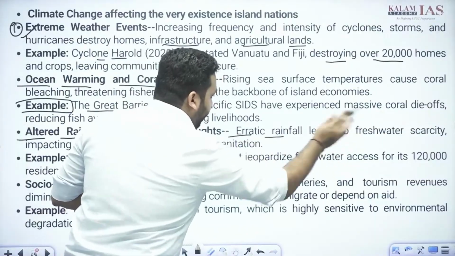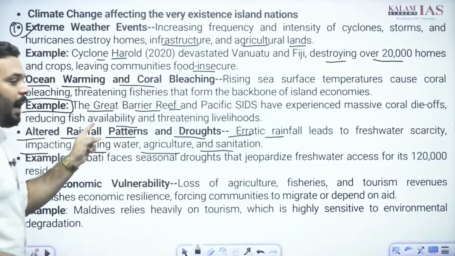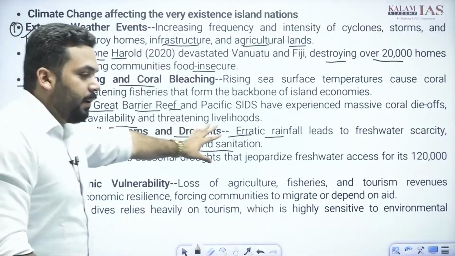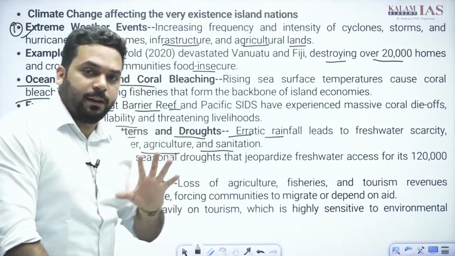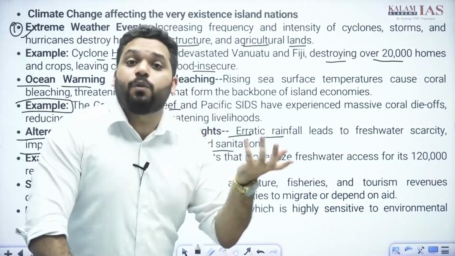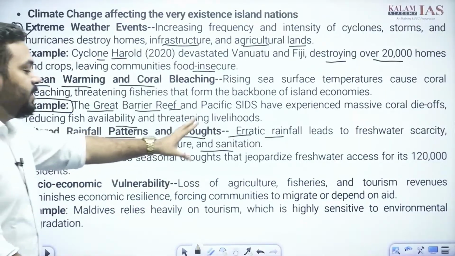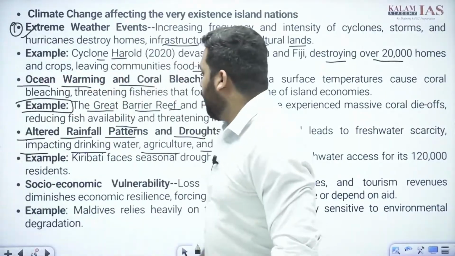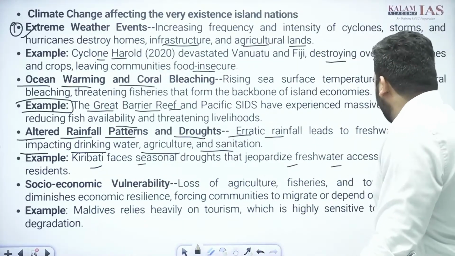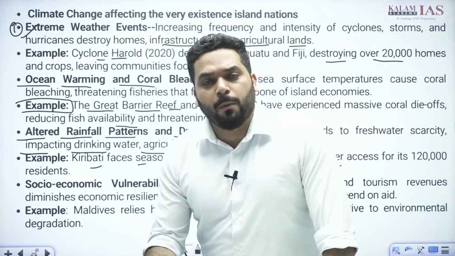Erratic rainfall leads to freshwater scarcity, impacting drinking water, agriculture and sanitation. How is this addressed? How? Because of climate change the rainfall pattern has become very erratic, cannot be predicted, leading to freshwater scarcity. Existence is under threat, if there is no freshwater, how will existence remain? Okay, impacting drinking water, agriculture and sanitation. Example: Kiribati faces seasonal droughts that jeopardize freshwater access for its 1,20,000 population. You don't have to mention the population. Okay.